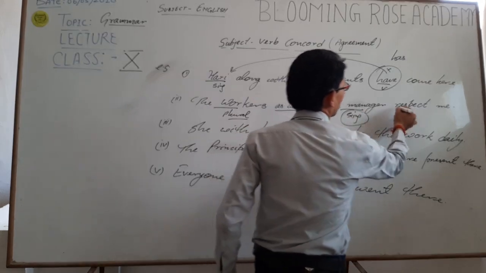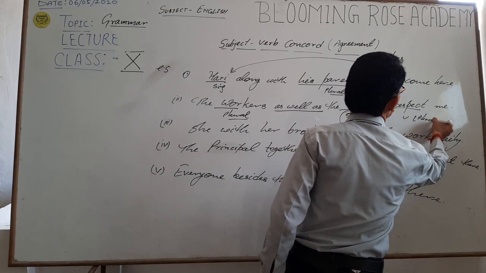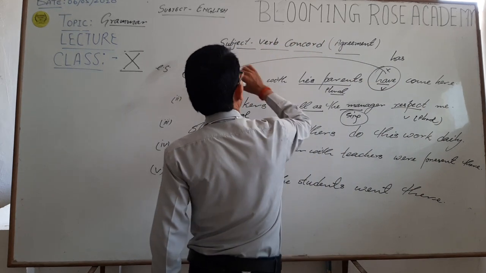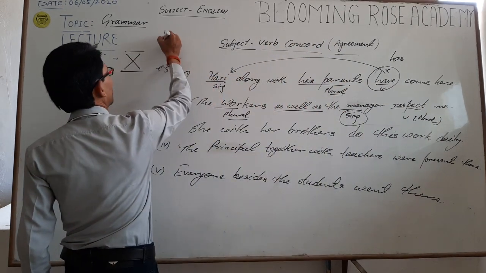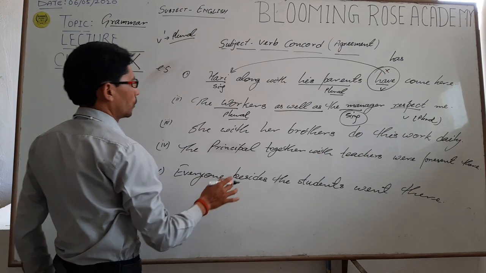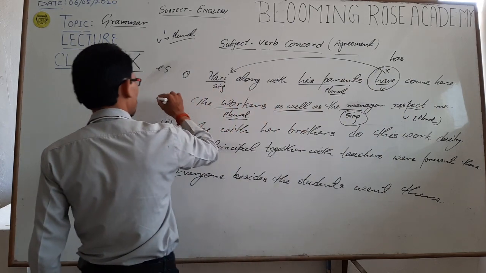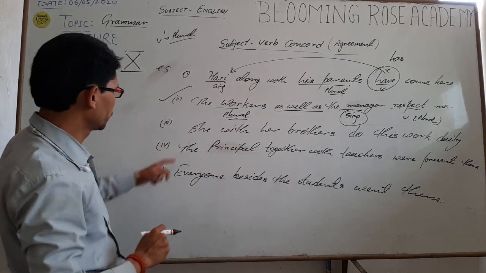And what about the verb? The verb is also plural, because I told you that the base form of the verb is always plural. Okay, the subject is plural and the verb is also plural, so the given sentence is already correct.